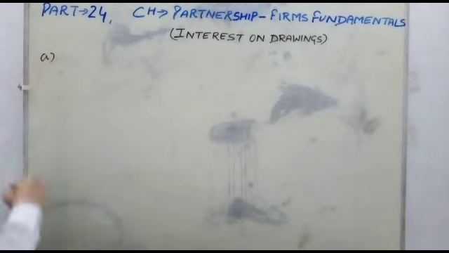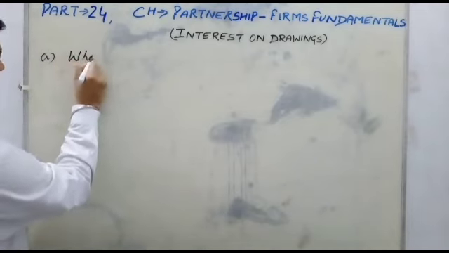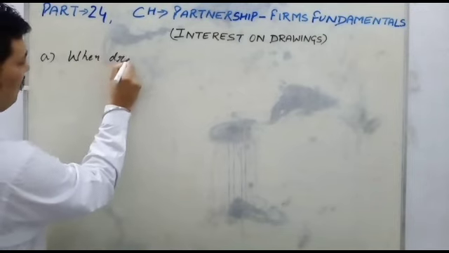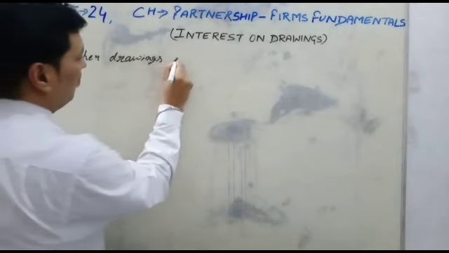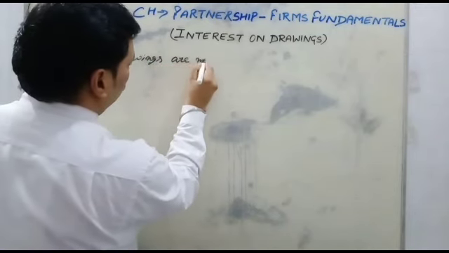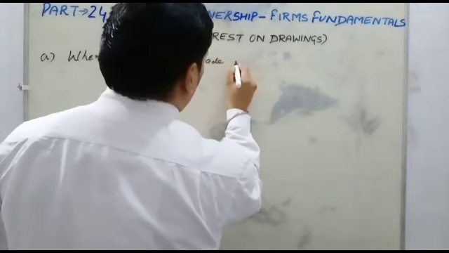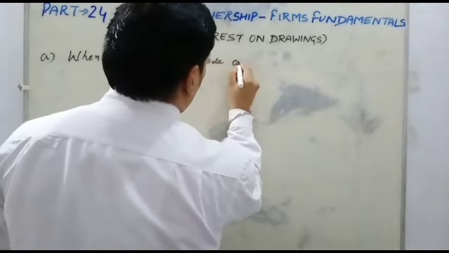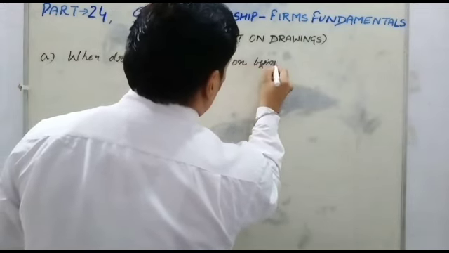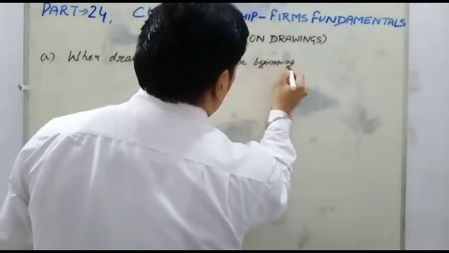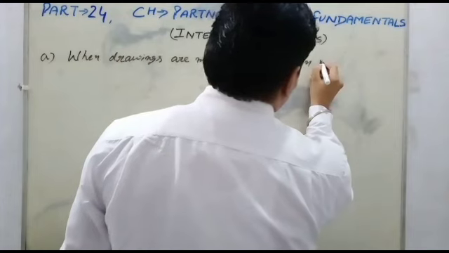First condition A, when drawings are made on the beginning of each quarter.